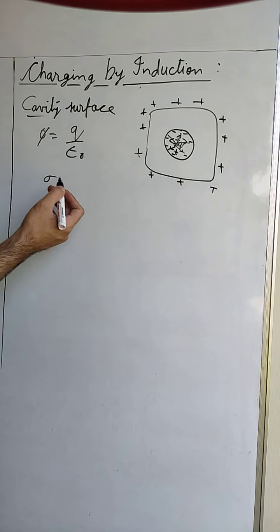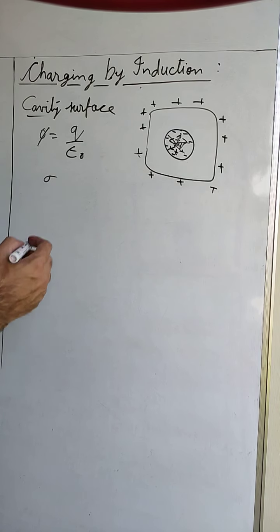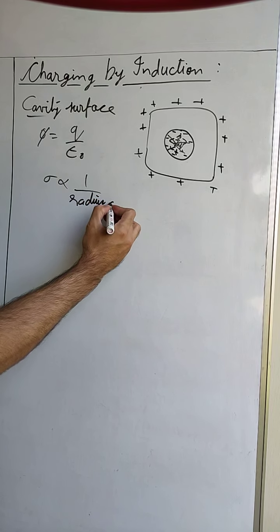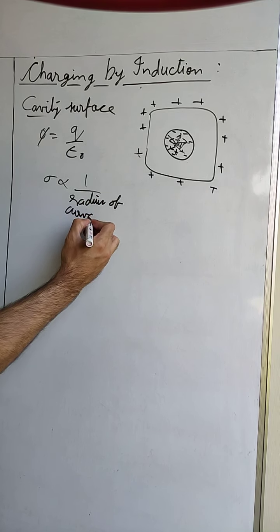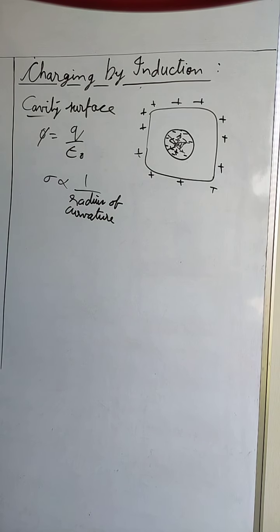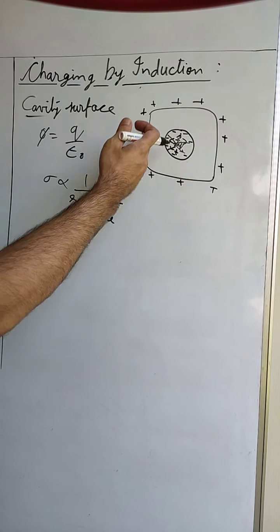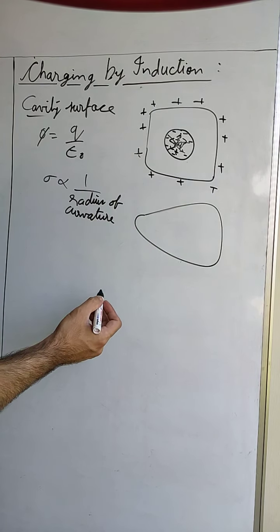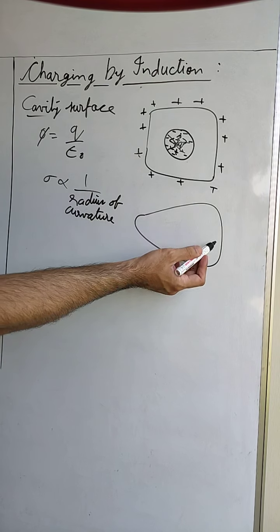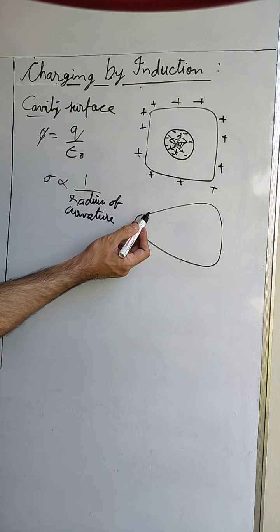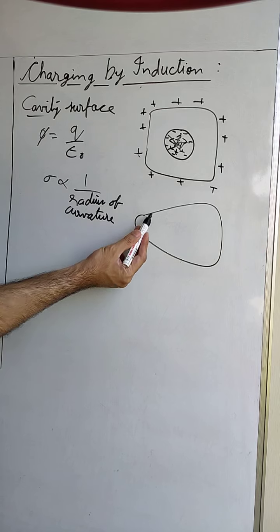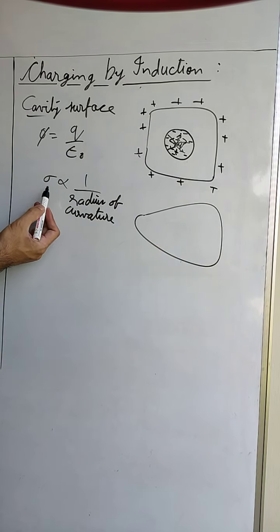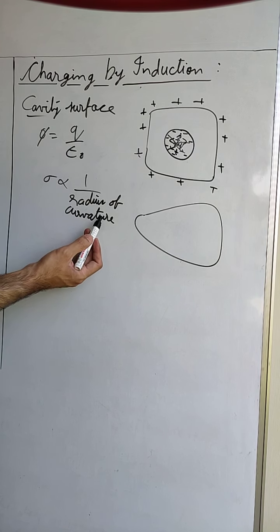The surface charge density, let us say sigma, is inversely proportional to radius of curvature. What does it mean? Suppose instead of a regular shaped conductor we have an irregular shape, then we know that the different parts have different radius of curvature. This part, for example, has a small radius of curvature, whereas this part has a larger radius of curvature. So this says the charge density is inversely proportional to radius of curvature.